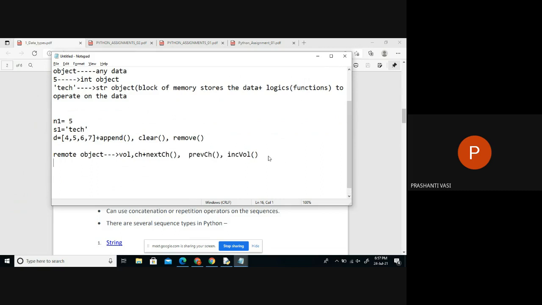Similarly, when I created a list object, what is a list object? When we write square brackets and insert some data inside that, this is nothing but an object of which type? A list object. So what is there inside this object? We have the data 1, 2, 3, 4 plus the operations which deal with modification of this data. We can go for a lot of operations found inside this object.